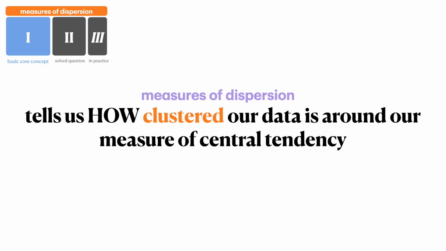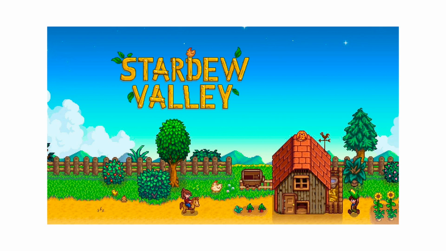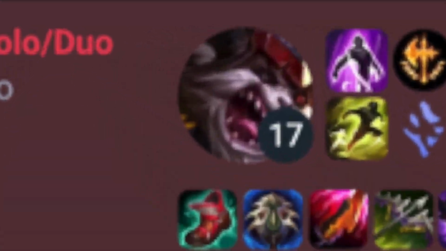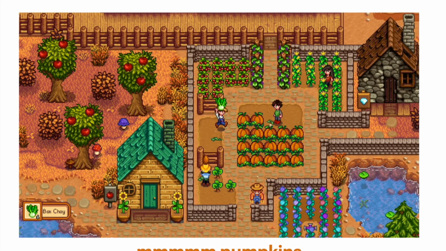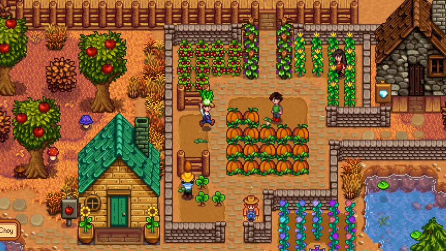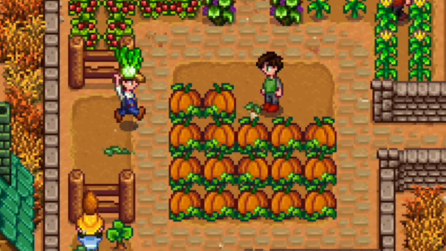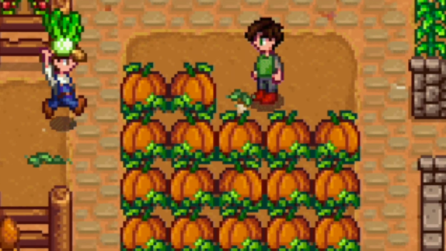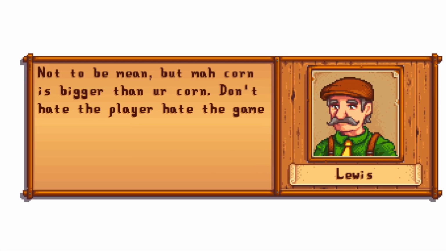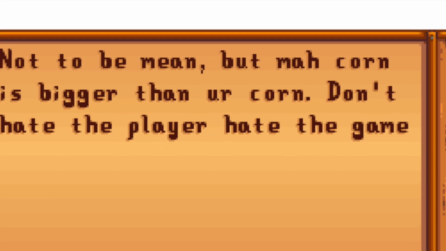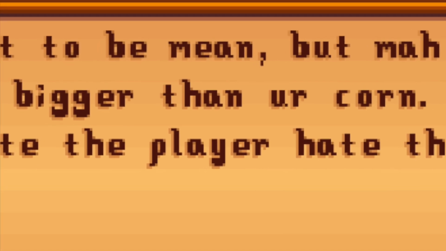Now, this can be a bit confusing to get your head around, so the best way to get through this is through a goofy example. So recently I've picked up a little game called Stardew Valley. After losing too many games of League and raging way too hard, I decided to play this game with my wife, and it's amazing. I'm having so much fun with it. I love to sit down and farm, just have my own little crops going around. So I was having fun for a while, just chatting with the villagers. Life was good until a very awkward exchange with my homeboy Lewis. Now obviously you can disrespect me, you can disrespect my family, but you do not disrespect my goddamn corn.